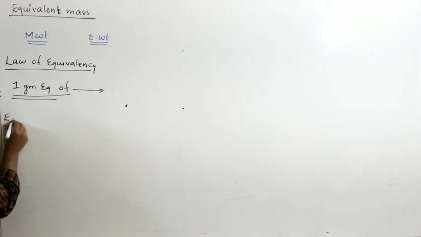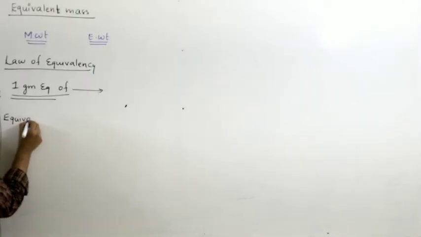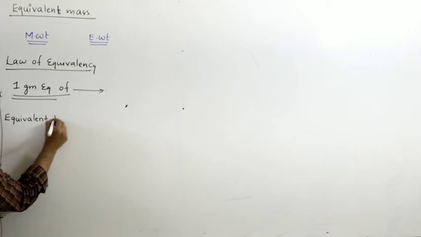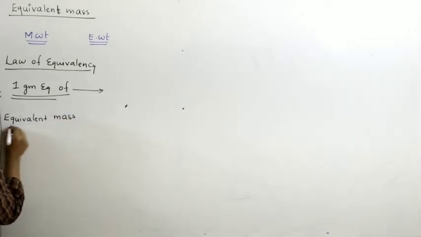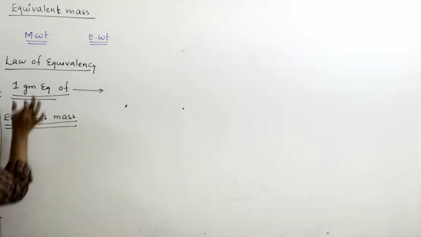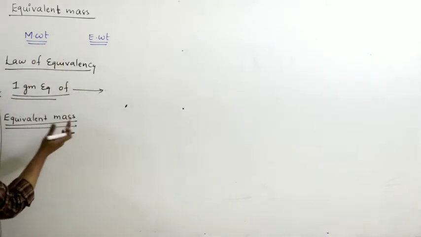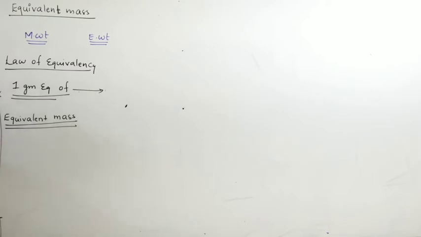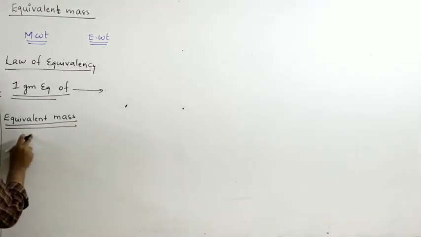For that you have to understand the meaning of equivalent weight or mass. Like molecular weight, it is also mass. But molecular weight is fixed, equivalent mass is not fixed and depends upon the nature of reaction. Then how do you define equivalent mass?